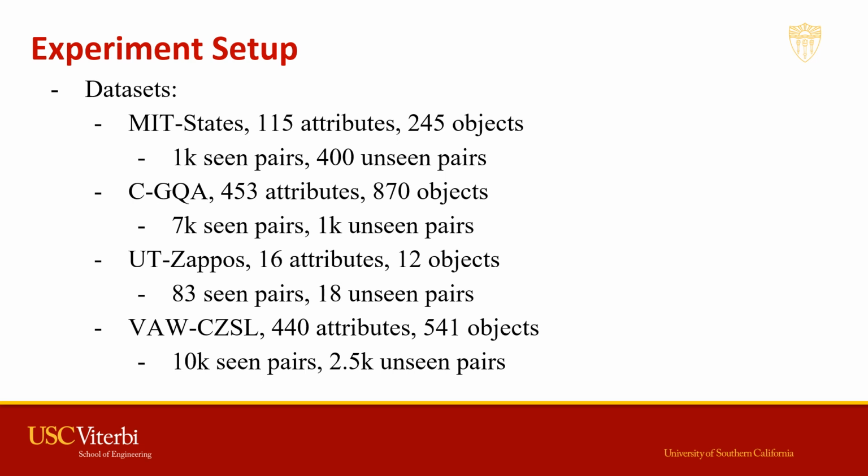We also test on a fine-grained shoe classification dataset called UT-Zappos. It has 16 attributes and 12 objects, and it has 83 pairs for training and 18 pairs for testing. At the end, the hardest task that CAILA has worked with is VAW-CZSL, which has 440 attributes and 541 objects. In total, it has 10,000 seen pairs and 2,500 unseen pairs.